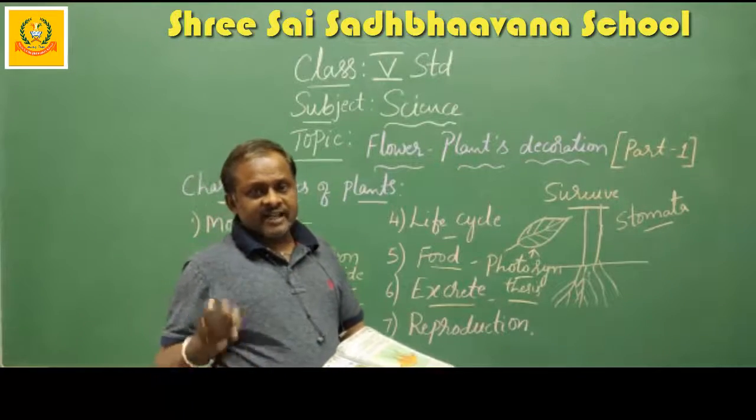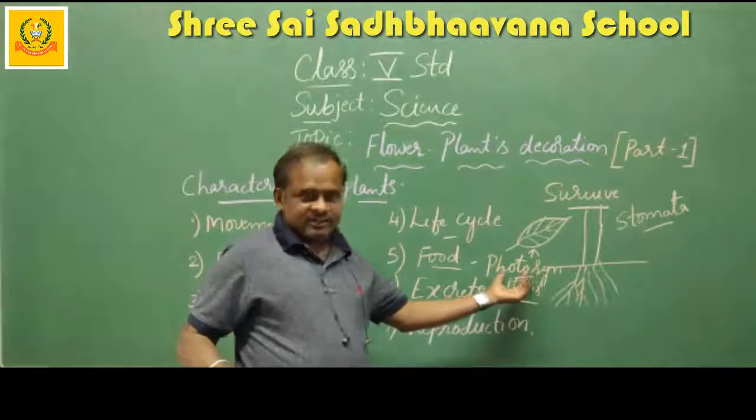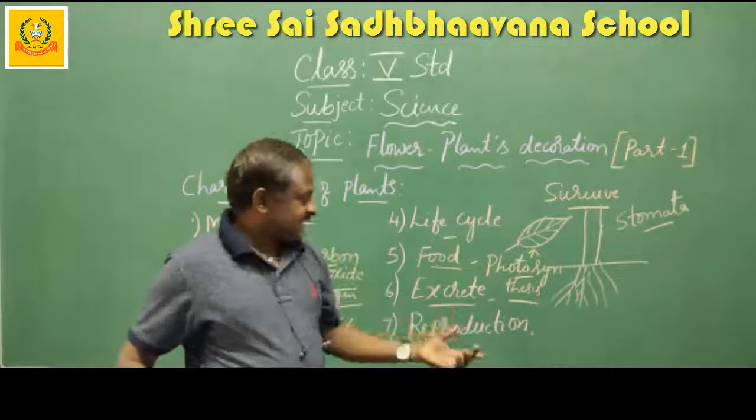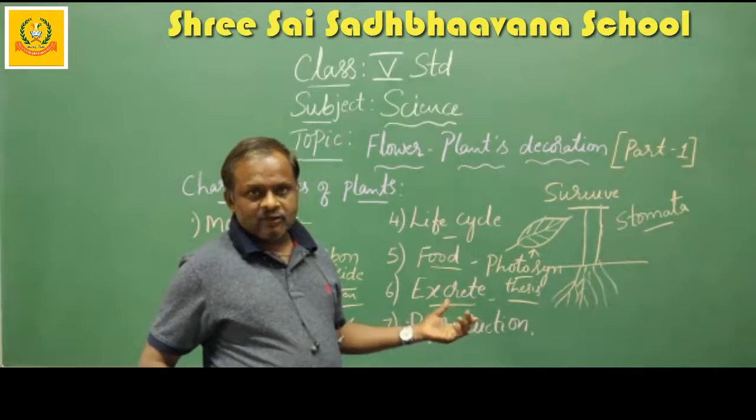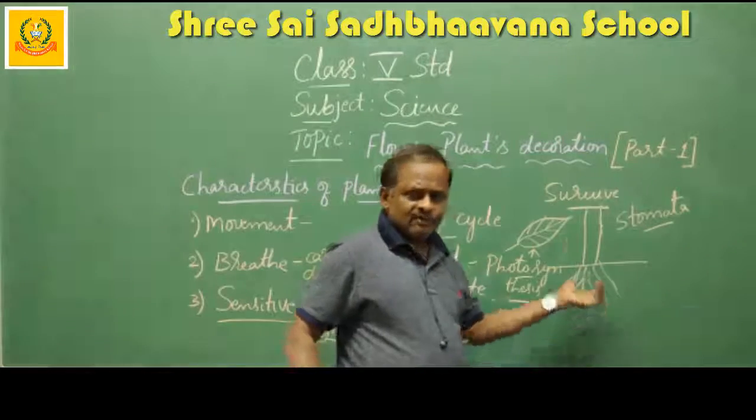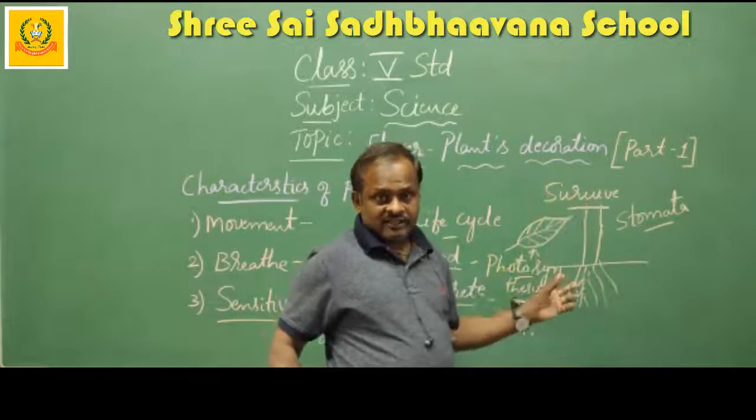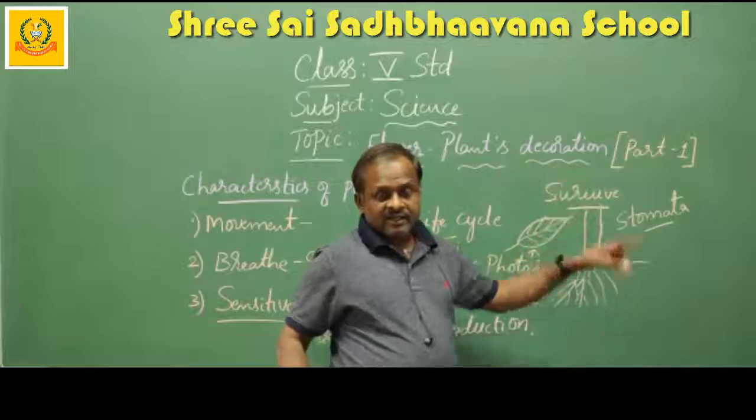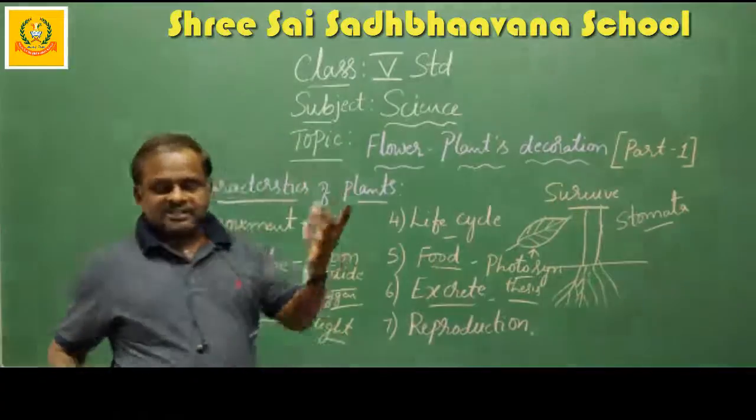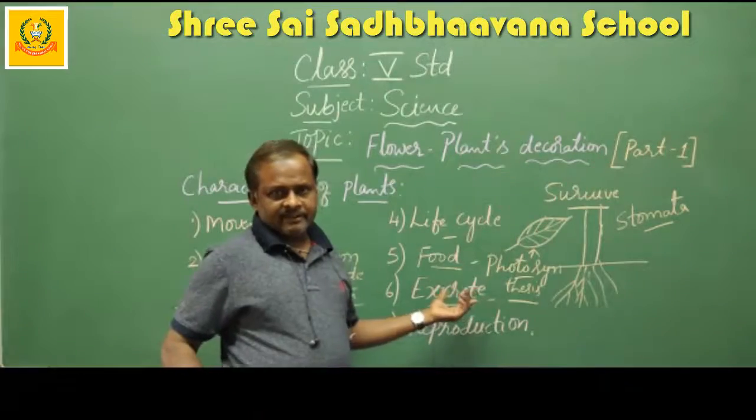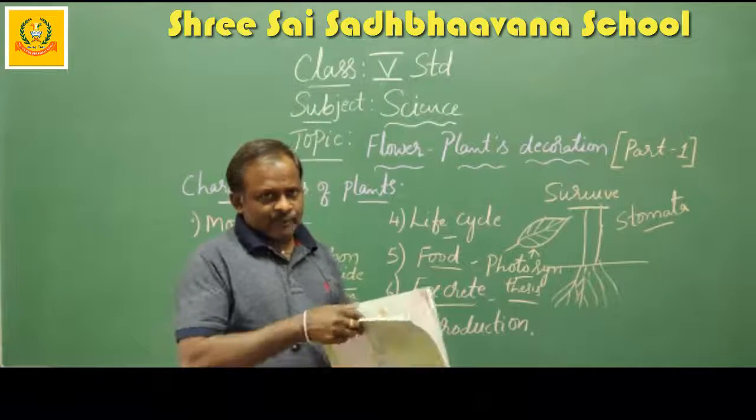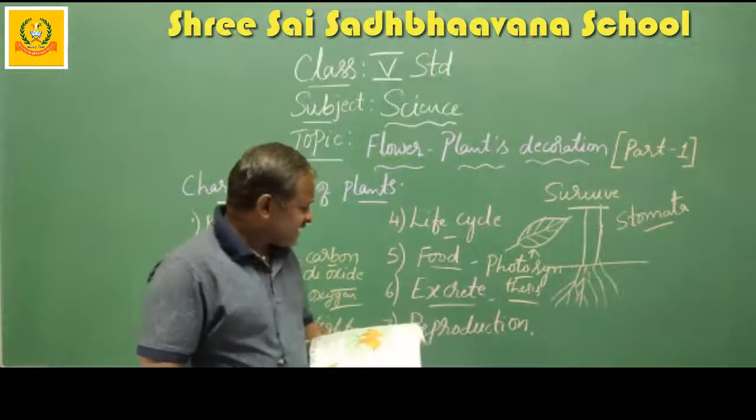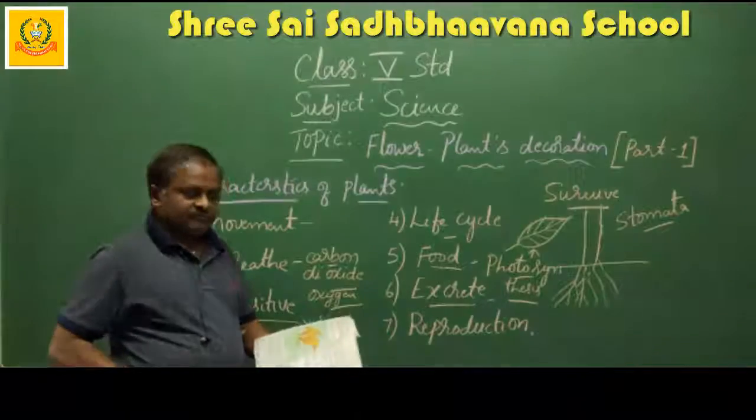At the time of breathing as well as at the time of photosynthesis, they excrete oxygen as well as water vapor. They absorb more water. The excess water in the plants is released to nature in the form of water vapor. I hope you understand. Next, reproduction.